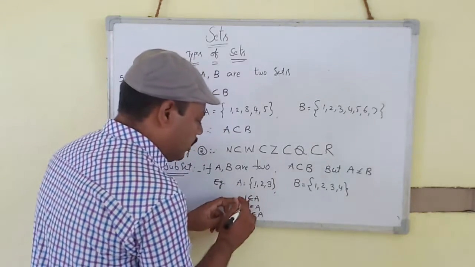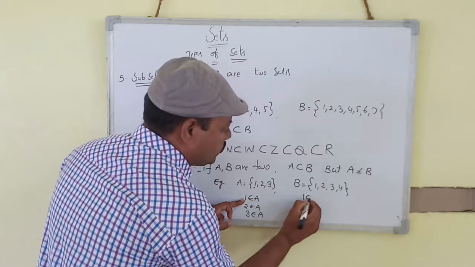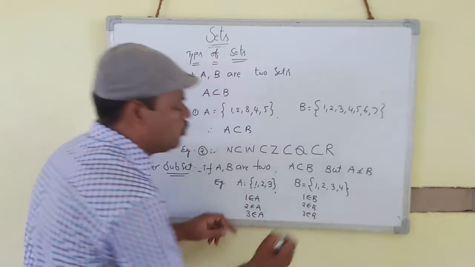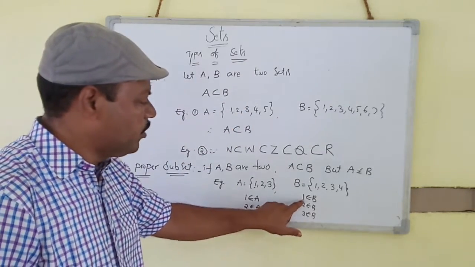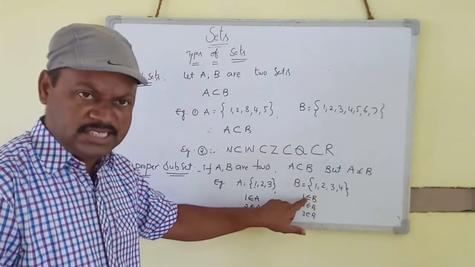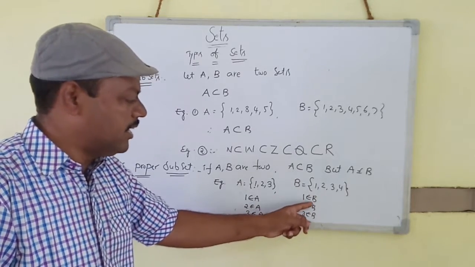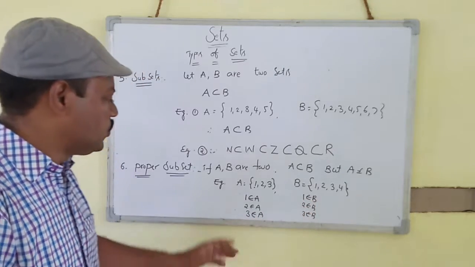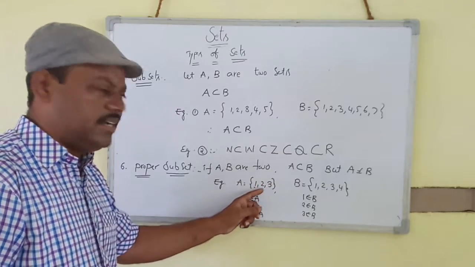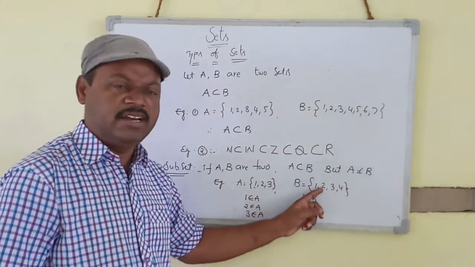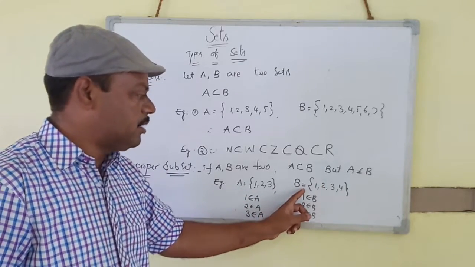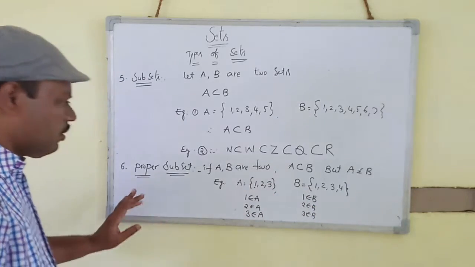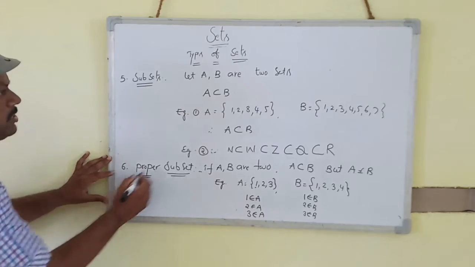In B set, 1 belongs to B set, 2 also belongs to B set, 3 also belongs to B set. This is the expression between elements and sets. So 1 belongs to B, 2 belongs to B, 3 belongs to B. Every element of the A set is also an element of B set, so A is a strict subset of B.